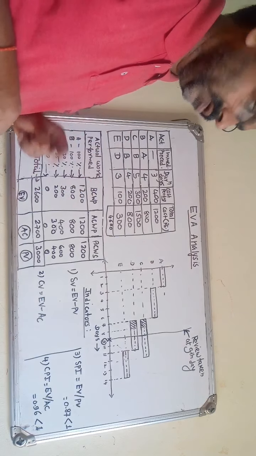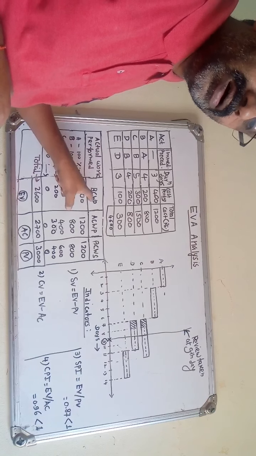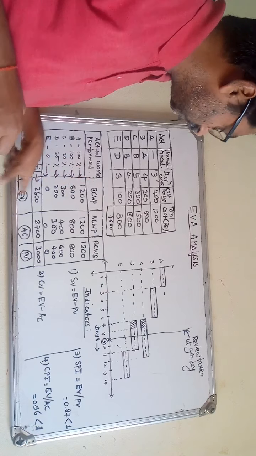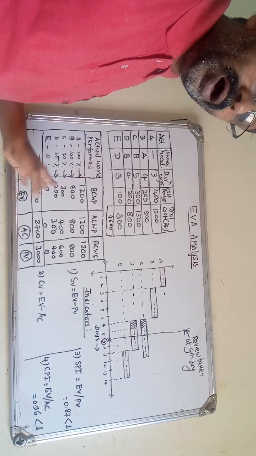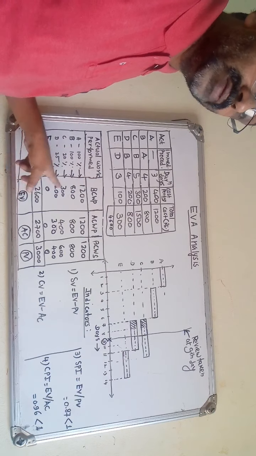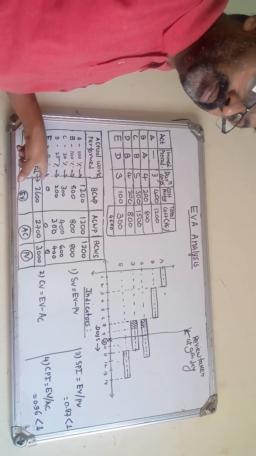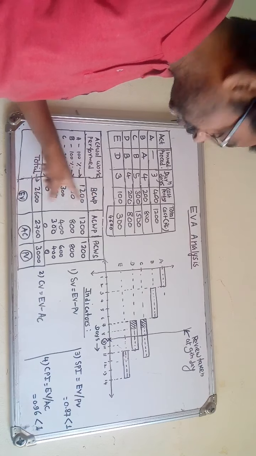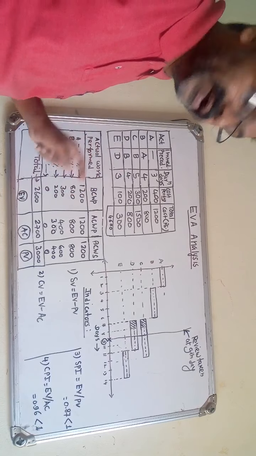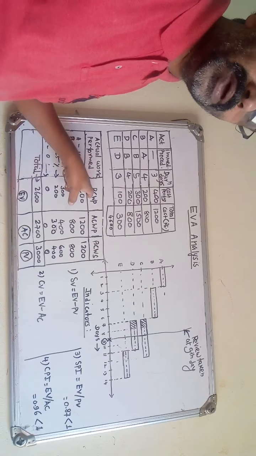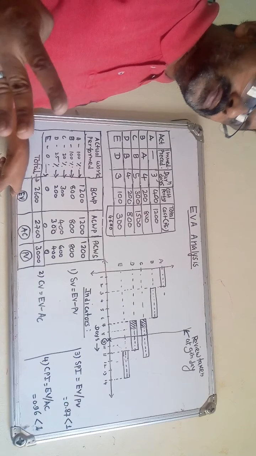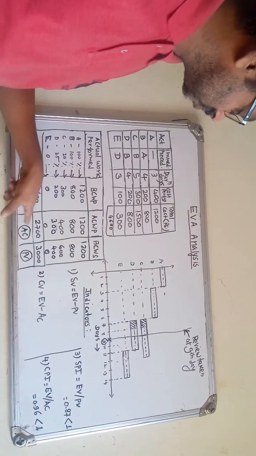It is the work actually performed, the work actually completed, that is BCWP, also known as earned value. The third term is actual cost, also known as actual cost of work performed, ACWP.